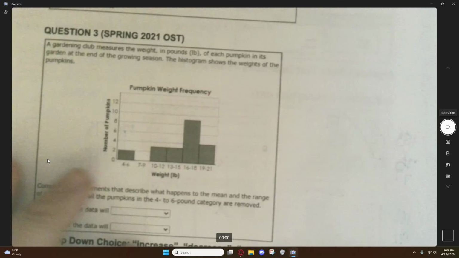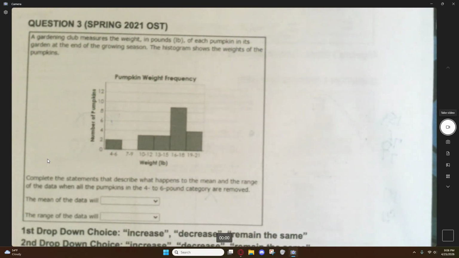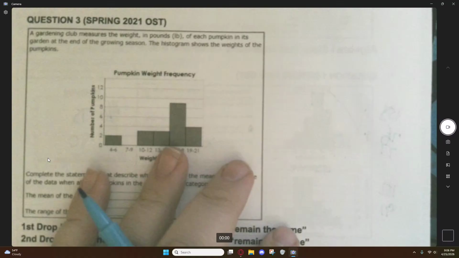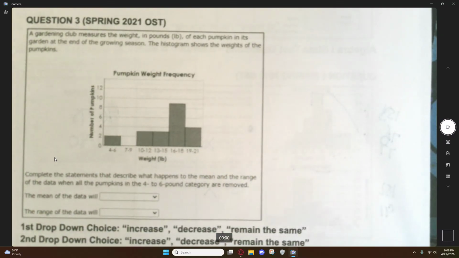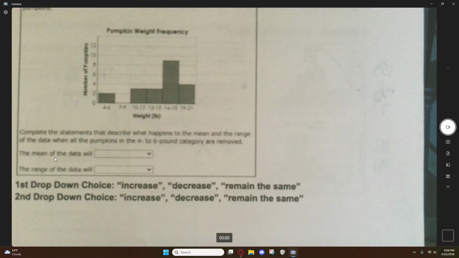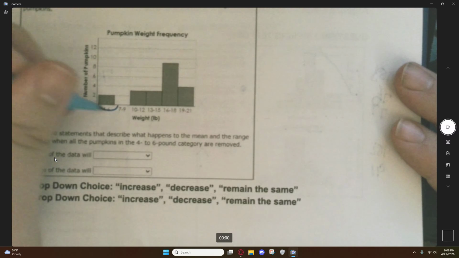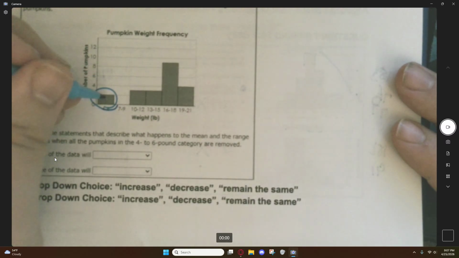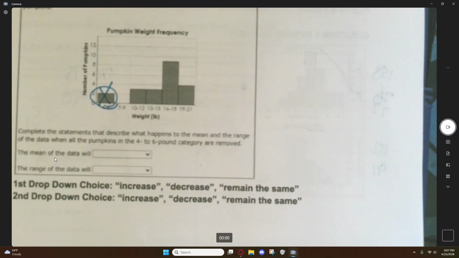Okay, move to question 3. A gardening club measures the weight in pounds of each pumpkin in its garden at the end of the growing season. The histogram shows the weights of the pumpkins. It says complete the statements that describe what happens to the mean and the range of the data when all the pumpkins in the 4 to 6 pound category are removed. Okay, so what this is saying is that if you take out this, of which there are 2 pumpkins of this, what's going to change?